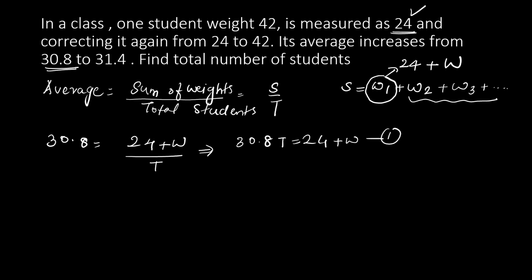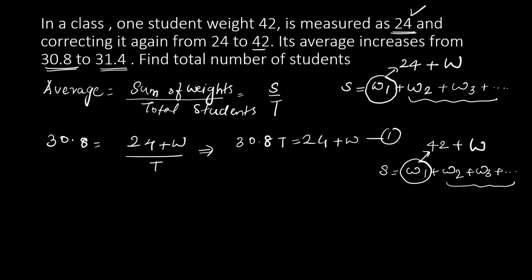Now in the second case, it is said that the student's weight was corrected to 42, then its average increased to 31.4. That is, the weights were W1 plus W2 plus W3 plus etc., and the first student's weight was corrected to 42, and the remaining W2 plus W3 plus etc. That is W. Now the average is 31.4. This is equal to sum of the weight. In this case, sum of the weight is 42 plus W divided by T. From this we get 31.4 T equal to 42 plus W. This is the second equation.